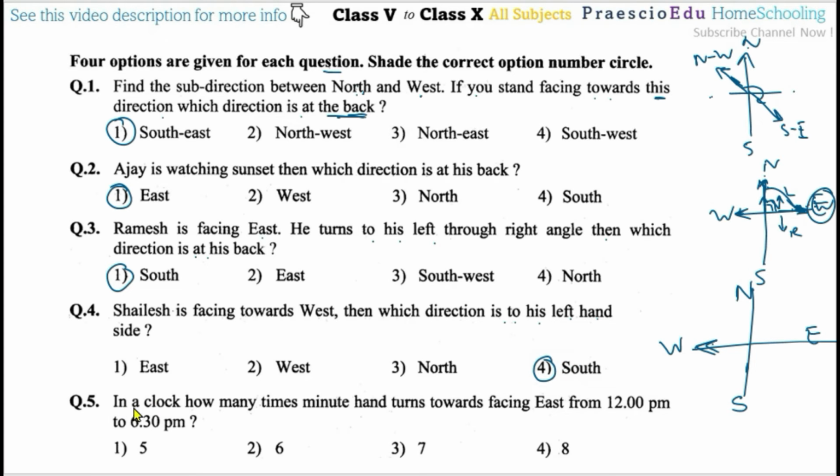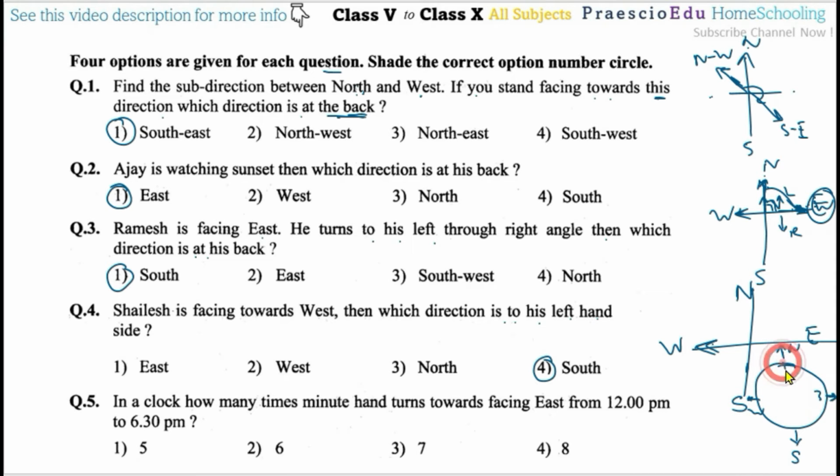Now question number 5: in a clock, how many times does the minute hand turn facing east from 12 p.m. to 6:30 p.m.? So suppose this is a clock. This direction is north, this is the east, this is south, and this is toward the west. So 3 o'clock is toward the east direction.